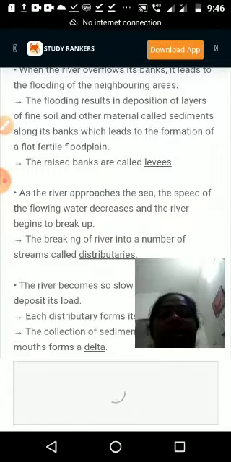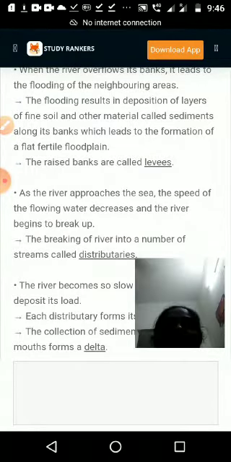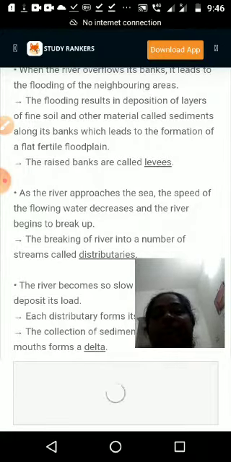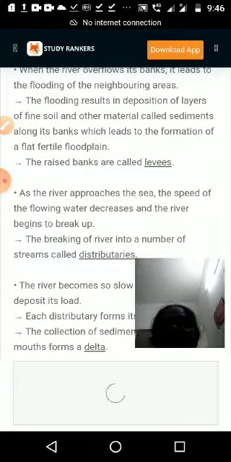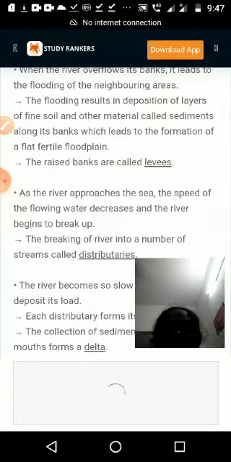The next one: as the river approaches the sea, the spread of the flowing water decreases and the river begins to break up. At the end, when it is reaching the sea area, what will happen? The flow of the water decreases, and you can see that on page number 16, figure 3.6, delta. Please take page number 16 and figure 3.6.